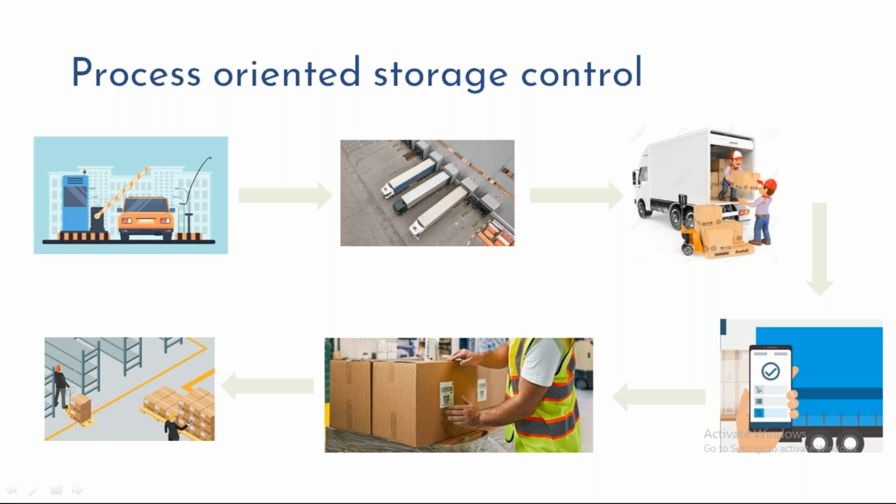Or there may be a requirement of quality inspection. Materials which I'm receiving from the supplier, I may need to perform quality inspection on. Once quality inspection is performed, there may be a requirement of performing some special activities. All those activities I'll perform, and finally I'll move the stock to the rack. The system will propose it: there is an empty rack, and you place the stock in that empty rack. Finally, the operator will move the stock from one location to the other.